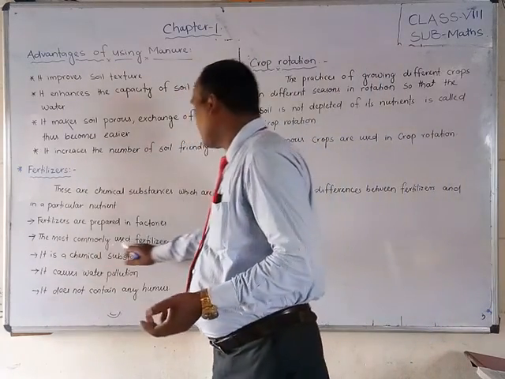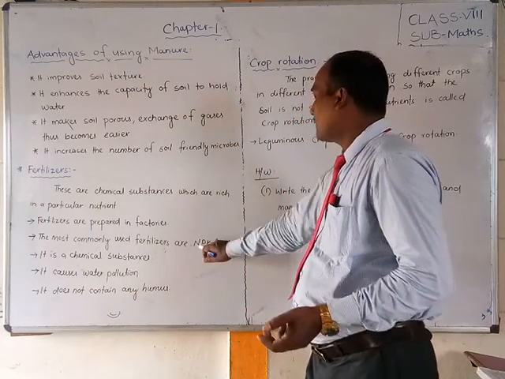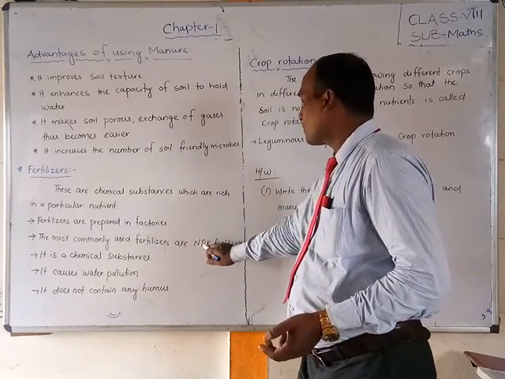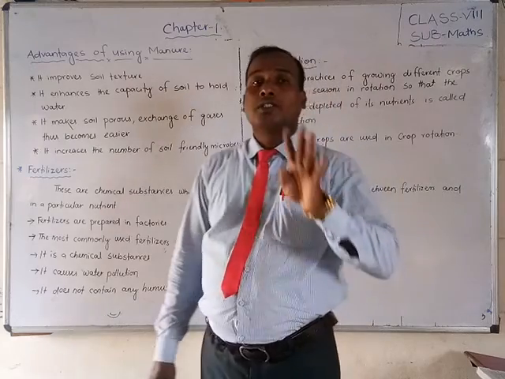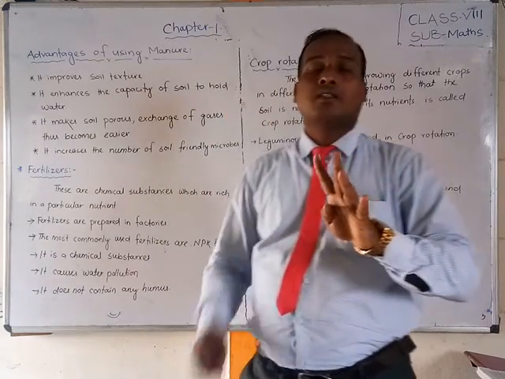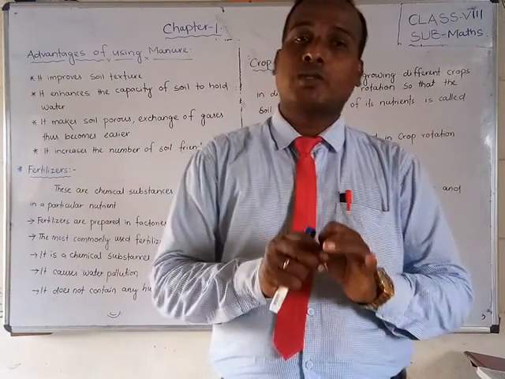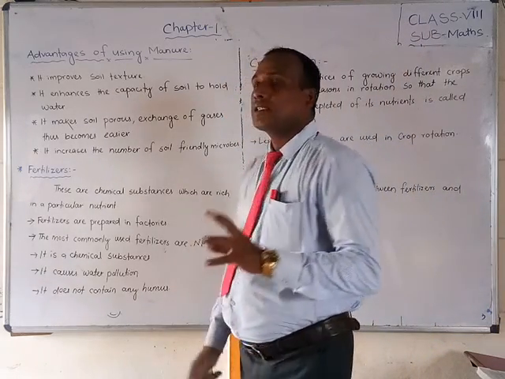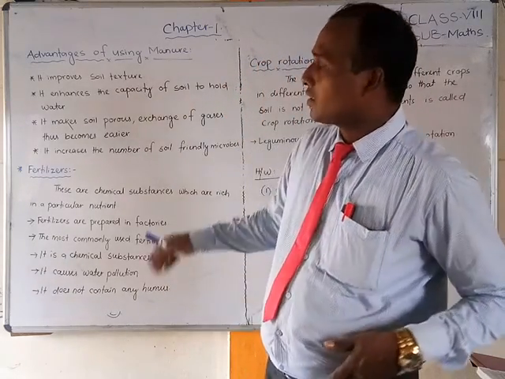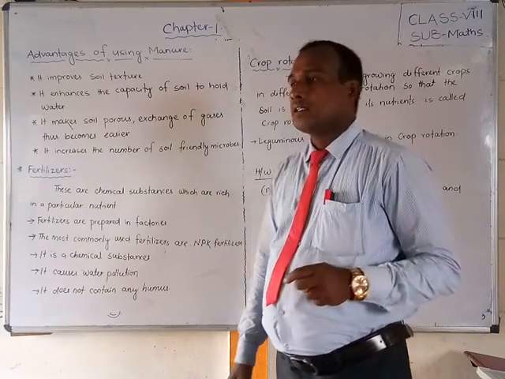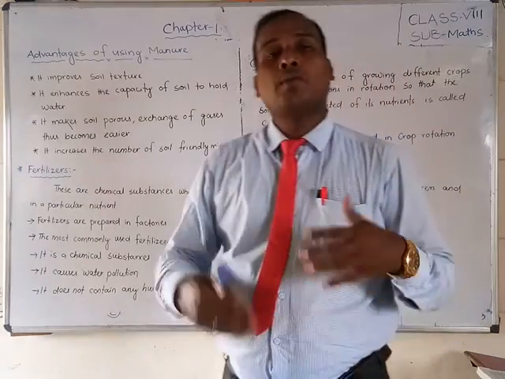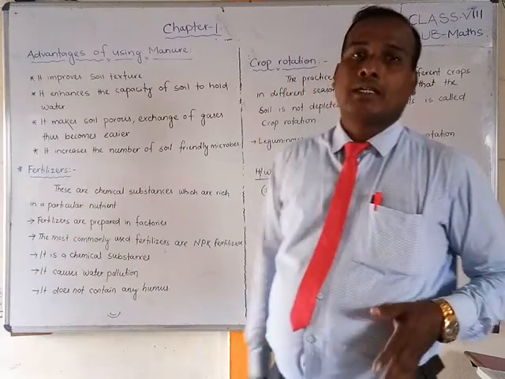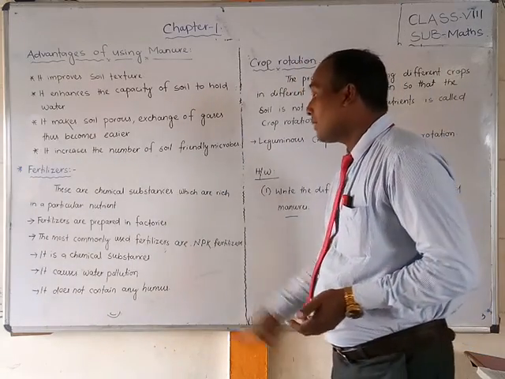The most commonly used fertilizers are NPK. NPK means nitrogen, phosphorus and potassium. So these three main nutrients are there: one is nitrogen, one is phosphorus and one is potassium. This is called a mixture, a combination of them. There are so many others, like urea and diammonium phosphate, so many fertilizers are there. You can get them, and they are chemical substances.